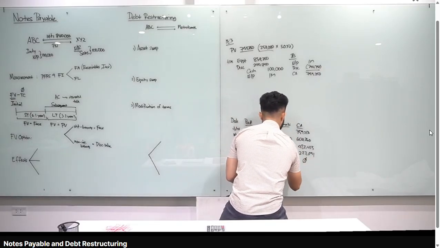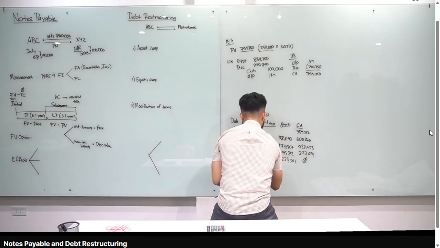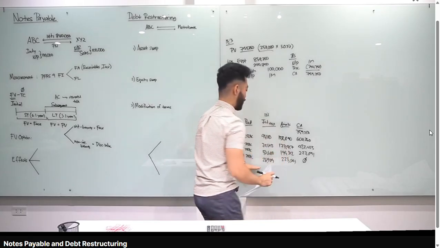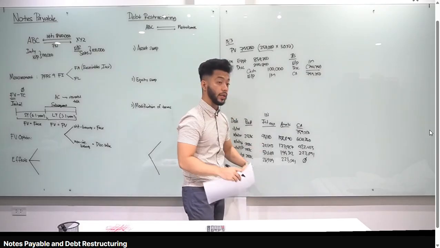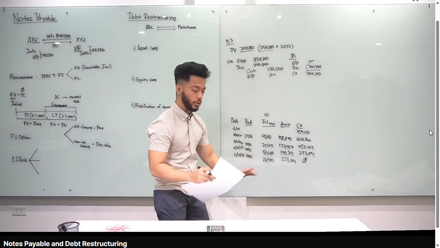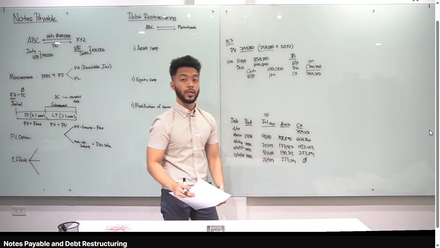And then our amortization should be 223,091. Therefore, interest expense natin is 26,909. So mag-adjust na tayo sa last year para mag-zero yung carrying amount natin. Okay? So again, if it's non-interest bearing, kailangan gumawa tayo ng amortization table. Ang goal ng amortization table is mag-zero na yung carrying amount natin at maturity date.